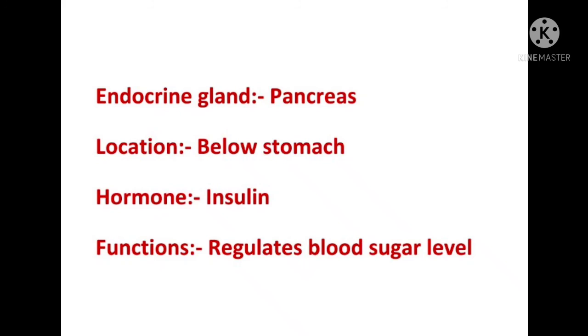Pancreas, it is located just below the stomach. It secretes the hormone insulin, which is very important. Now its function is to regulate the blood sugar level. This pancreas, its function is to regulate the blood sugar levels in animals.